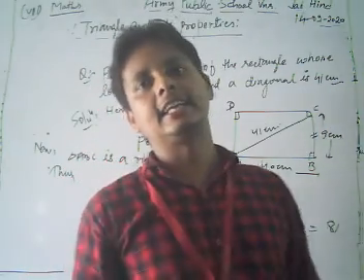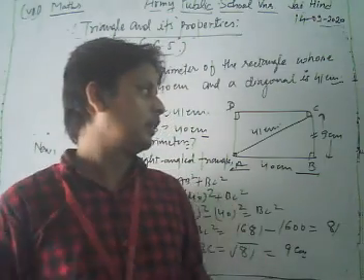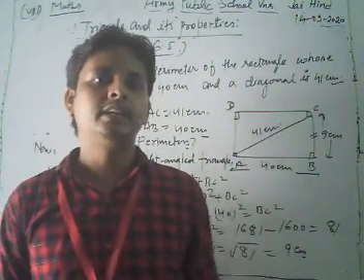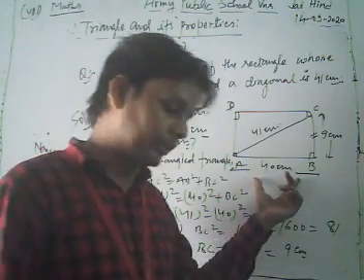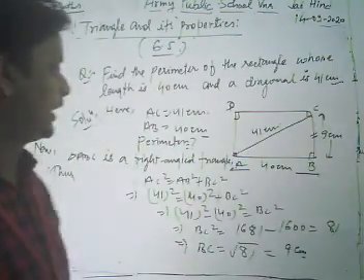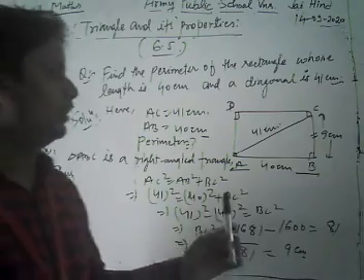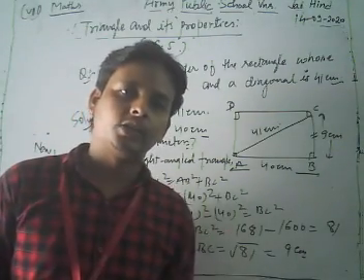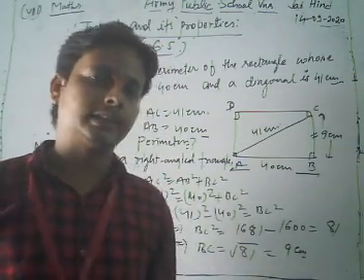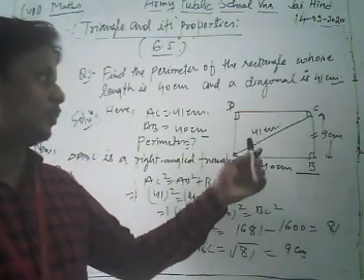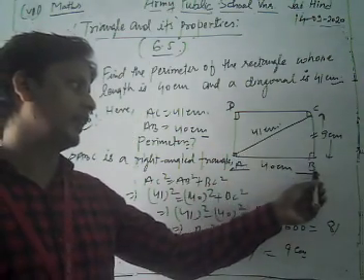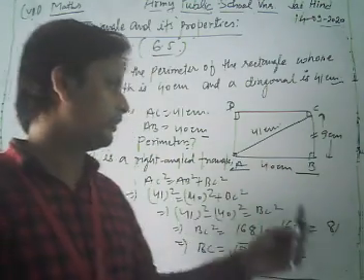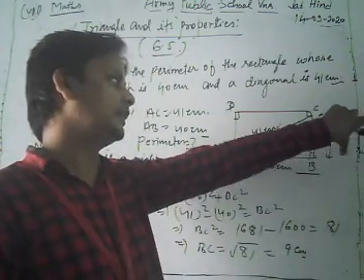In this way we find the breadth of the rectangle is 9 centimeter, and dear student, already we have the length of the rectangle is 40 centimeter. Let's see once more time. Dear student, first of all we know that the property of rectangle means each angle of a rectangle is 90 degree. So one diagonal is given which is 41 centimeter, and the length of the rectangle is also given as 40 centimeter, and breadth is 9 centimeter.